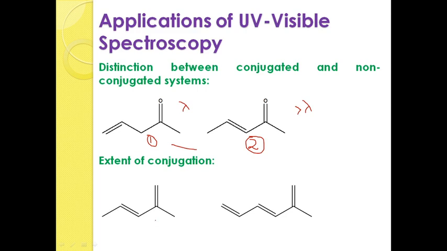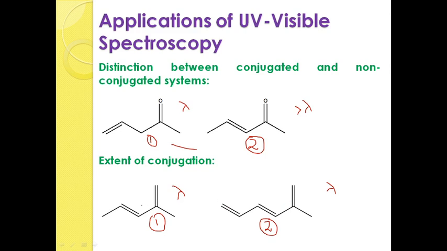If again two compounds are given, name this as 1 and name this as 2 and run the UV spectrum, it will give a particular lambda and it will give a particular lambda. If you count the number of double bonds, here the number of double bonds present in the system is 2 and here the number of double bonds present in the system is 3.